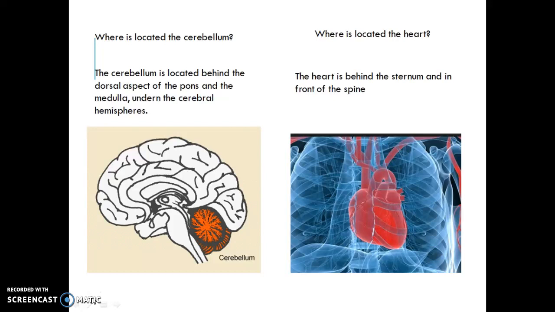Where is the cerebellum located? The cerebellum is located behind the dorsal aspect of the pons and the medulla, under the cerebral hemispheres. Where is the heart located? The heart is behind the sternum and in front of the spine.